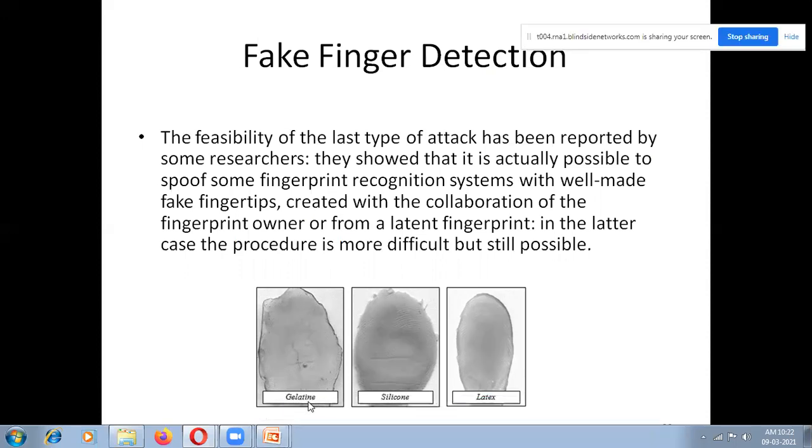What are the different materials possible? Latex, silicone, gelatin. This is how to make a fake fingerprint using gelatin, silicone, latex, or rubber.